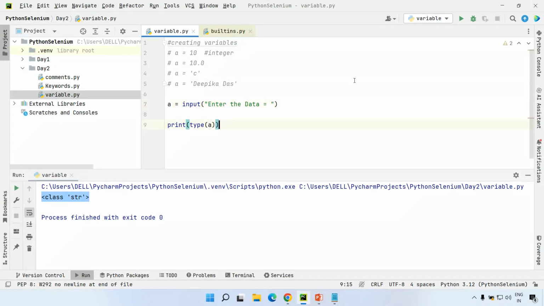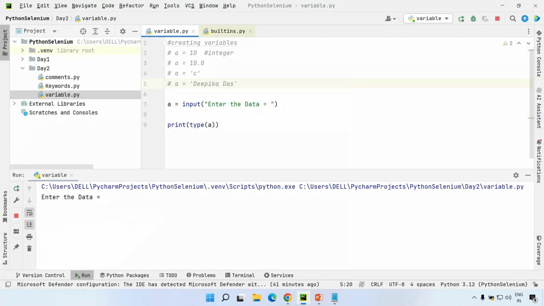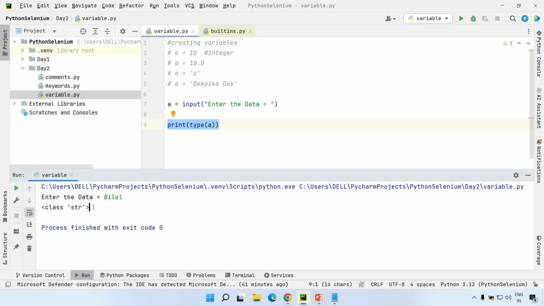Let us execute this. Right click, run. So you can see enter data. It is prompting me to give some input. So I'm specifying Bilal, right? You can see it here. Bilal is the data which I'm dynamically giving from the keyboard. It is storing inside this container. Based on the type of data, it is determining the data type. So what data type is it? String data type.